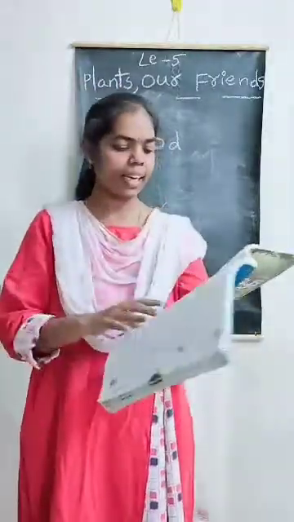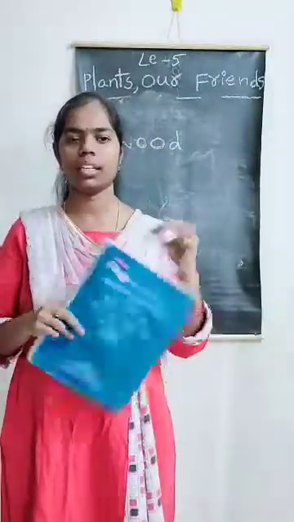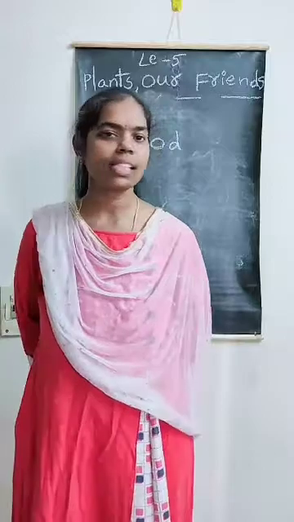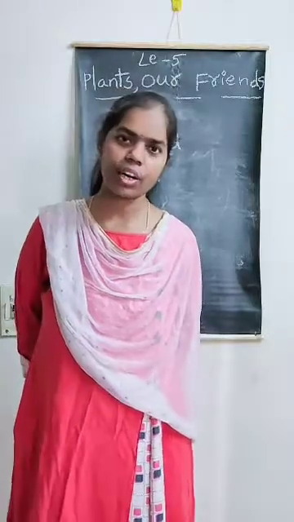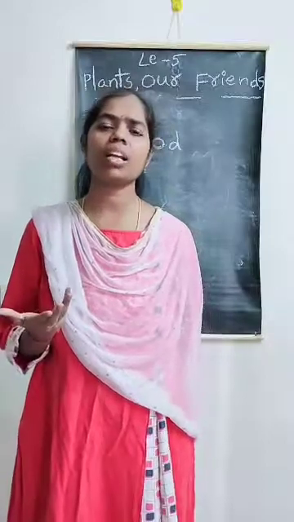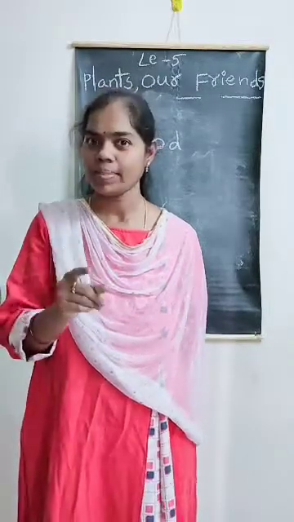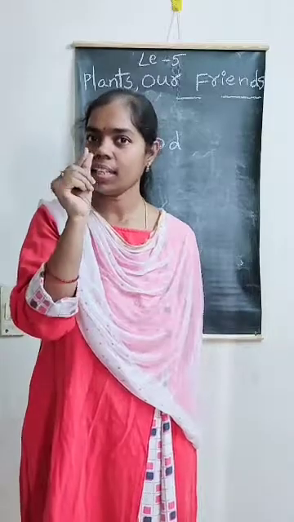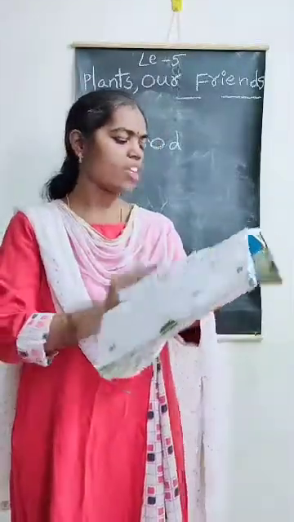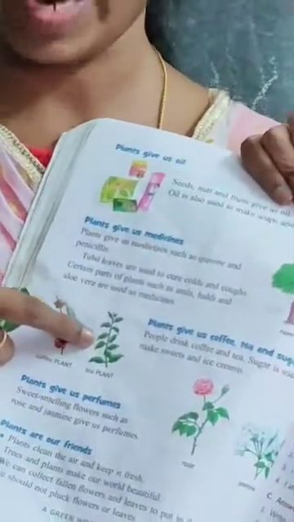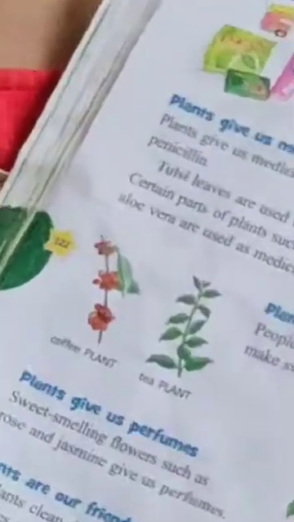And next one is, see here, Nana. Every day, your parents and grandparents have tea or coffee. Yes or no? Yes. But how can we get them, Nana? From coffee seeds and tea seeds. If you observe page number 122, this page, Nana. This is a coffee plant and this is a tea plant. This coffee plant gives us coffee seeds, ma. As well as this tea plant gives us tea seeds. We use them to prepare coffee or tea also.